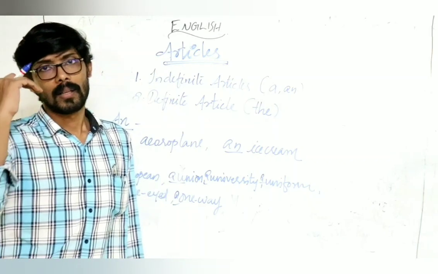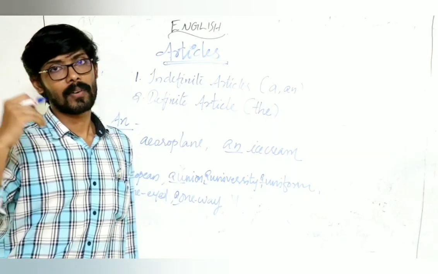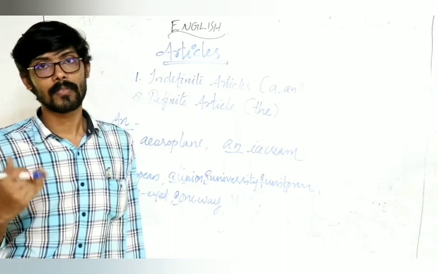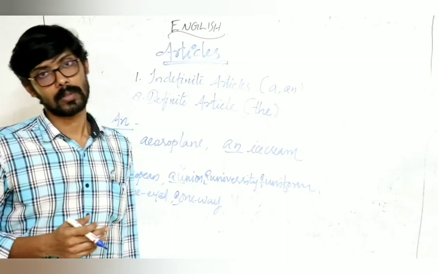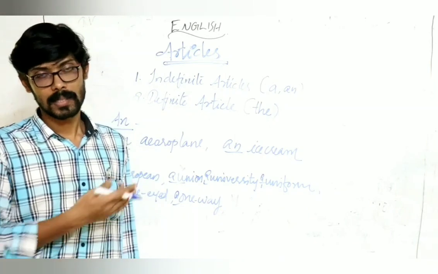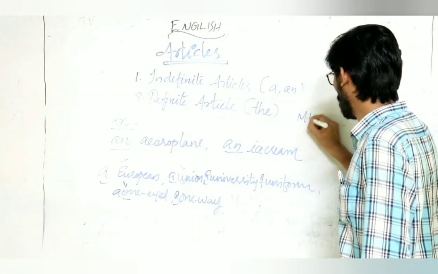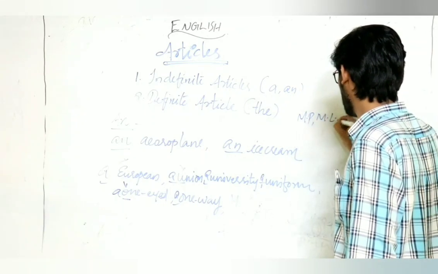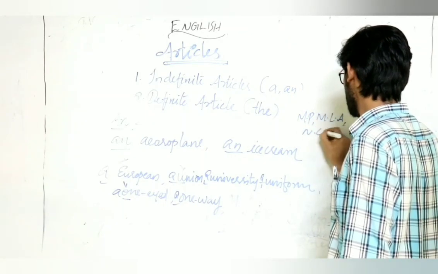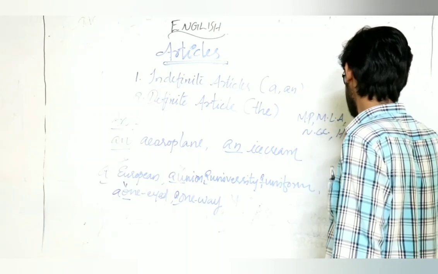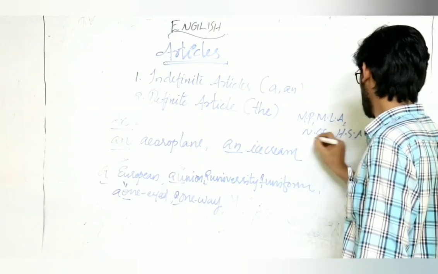So, a is used before a consonant sound and an is used before a vowel sound. Exceptions we said. Similarly, words like MP, MLA, NCC, HSA, X-ray.